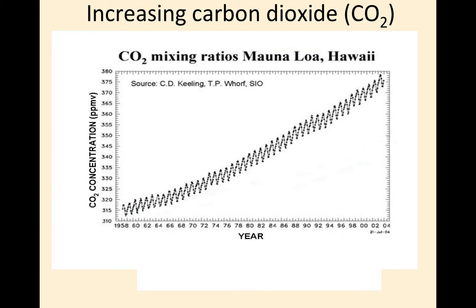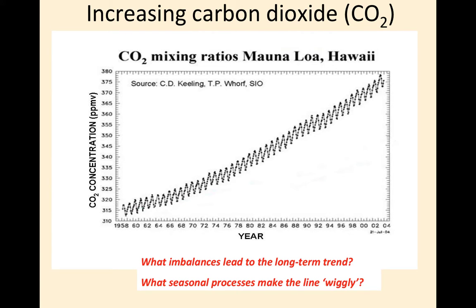Here's a classic graph measured at Mauna Loa, Hawaii, at about 11,000 feet, showing the increase of CO2 concentration over time from 1958 till 2004, and it's still on the increase. So we see a broad increase over time with a seasonality too, that it goes up and down every year. So what imbalances lead to the long-term trend, and what seasonal processes help make this line quote-unquote wiggly?